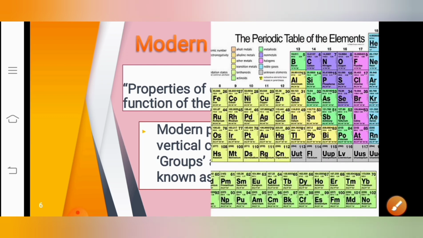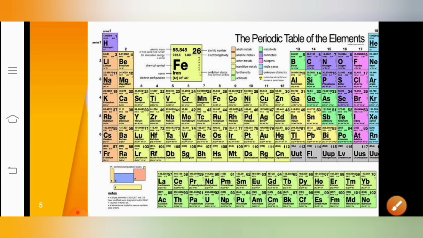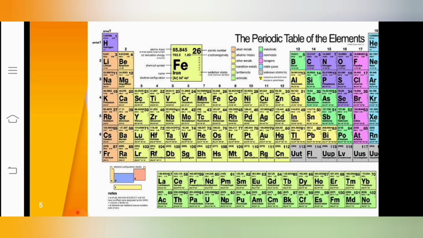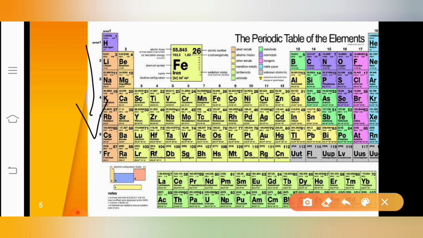If you look at this modern periodic table, you will see there are 18 columns, 18 vertical columns. How many groups are there? There are totally 18 groups. Group 1, Group 2, Group 3, 4, 5, 6, 7, 8, 9, 10, 11, 12, 13, 14, 15, 16, 17, 18.